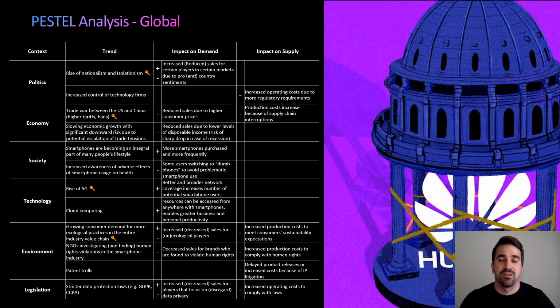Consequently, ecological smartphone brands will see increased demand, while unecological players will see decreased demand. For the supply, it is likely to decrease as the production costs increase in the pursuit of meeting consumer sustainability expectations. That's it from a global perspective.